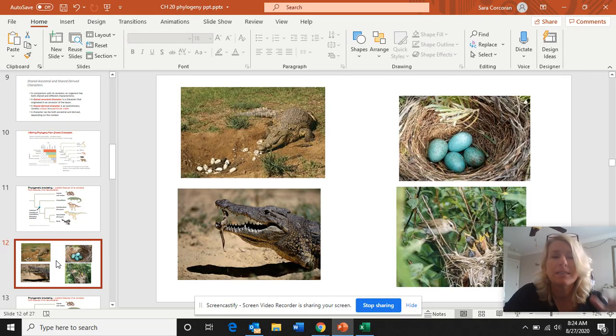If we look at some of the things birds and crocodiles do, we see some similarities. We see brooding behavior where they build nests and lay eggs. And we also see some parental care here. This crocodile is not eating its baby. It is being a good crocodile mommy and taking care of it.